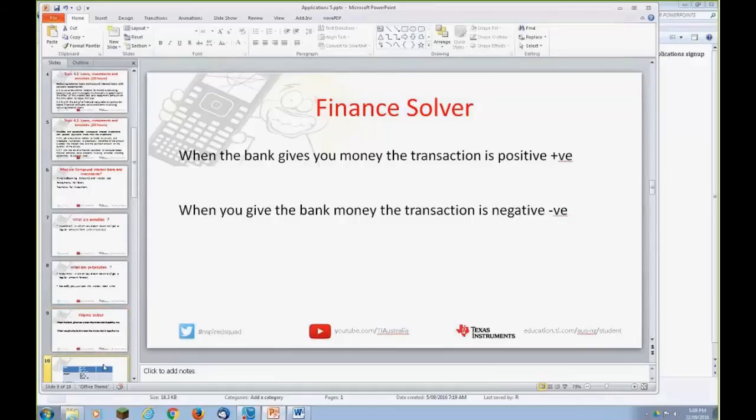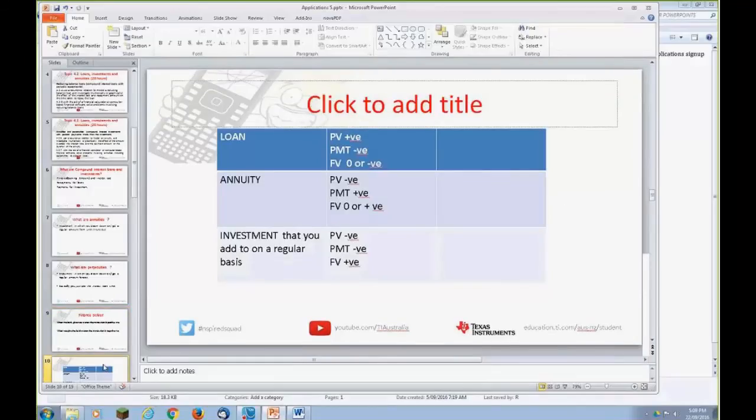Now, the next slide. The two different directions. For a loan, the amount of money is positive. The payments you make are negative because you're giving money back to the bank. And your future value, FV, so at the end of the loan, you either want it to be zero, which is basically where you need it to be zero, or possibly negative if you're paying a little bit extra off.